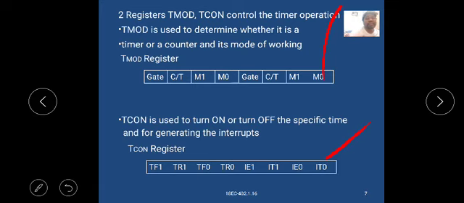TMOD register: the lower four bits are for timer 0 and the upper four bits are for timer 1. Each half has M0, M1, timer or counter (C/T bar), and gate.